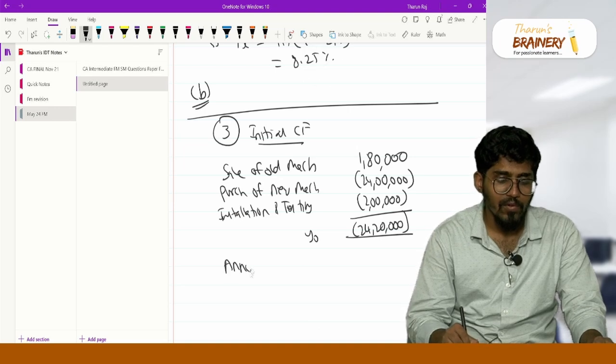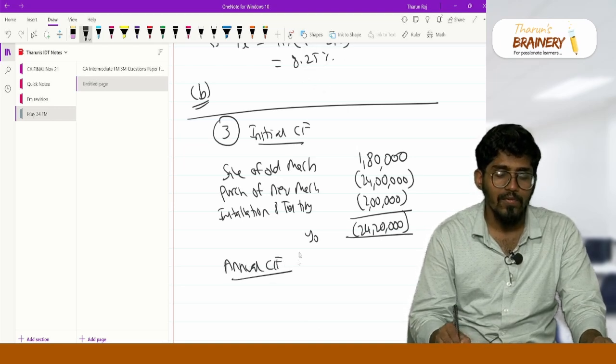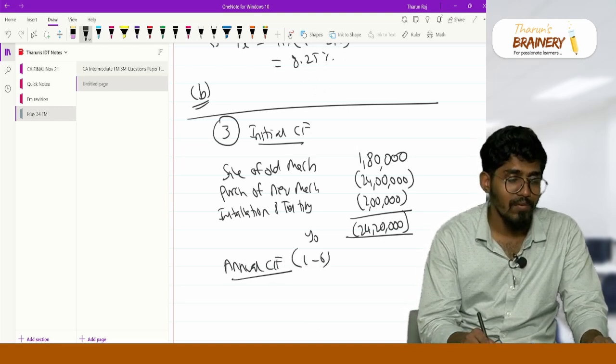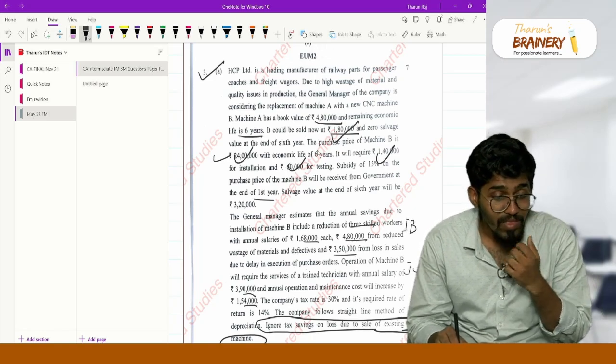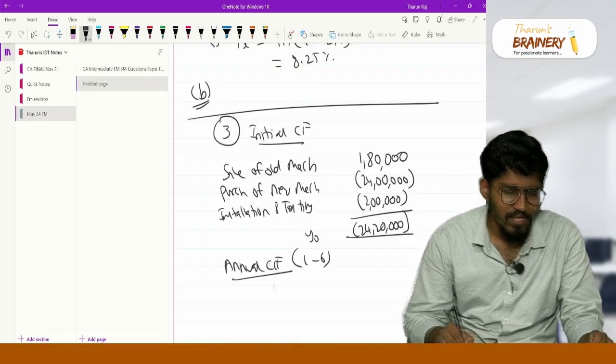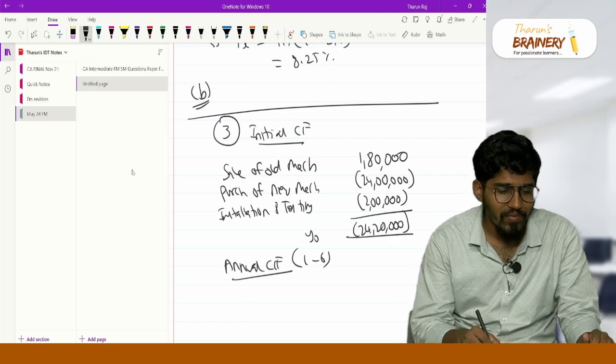Next, annual cash flows, year 1 to 6. From the 1st to the 6th year you have to see what benefit you are getting.